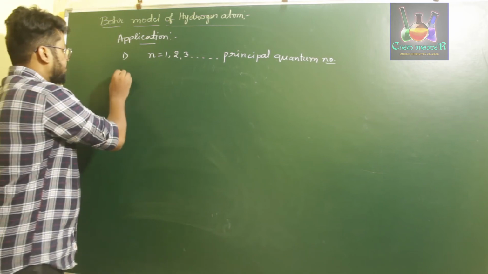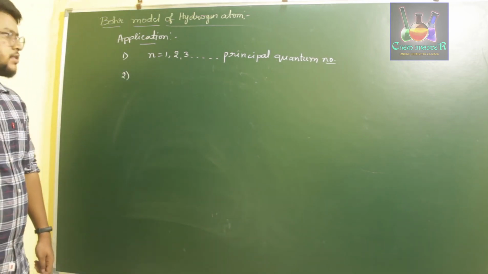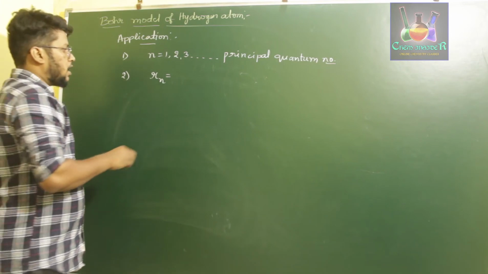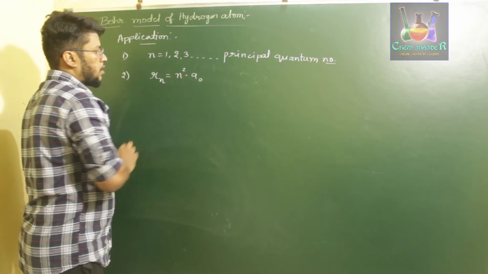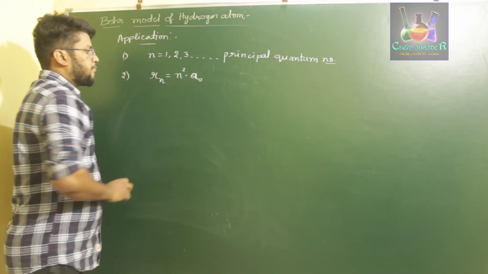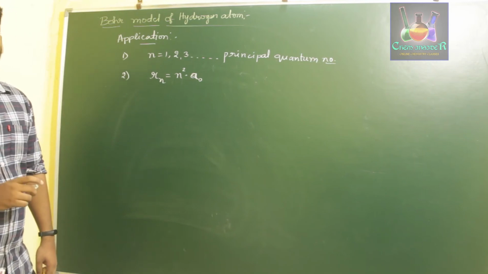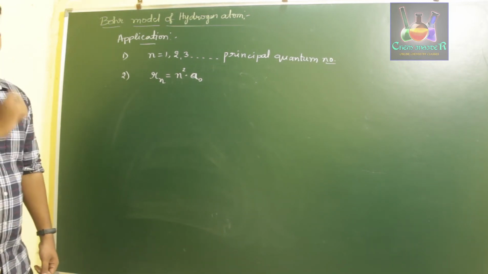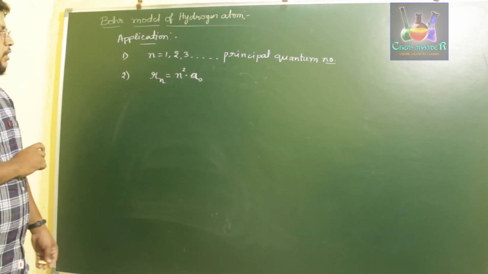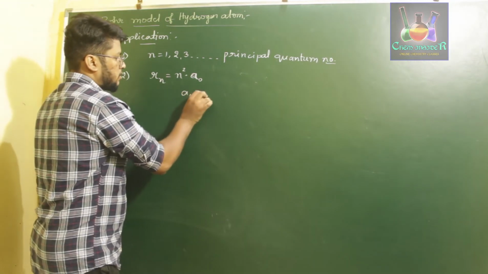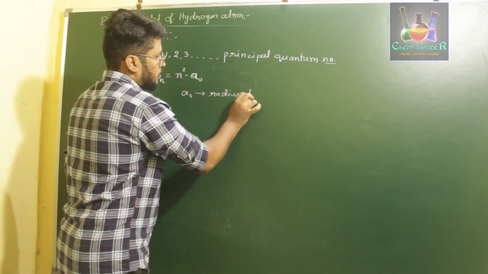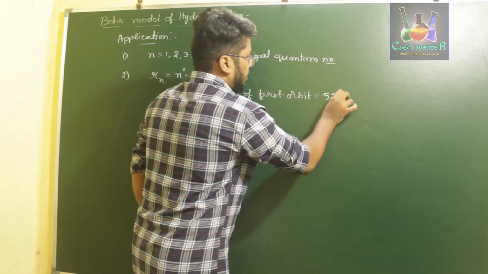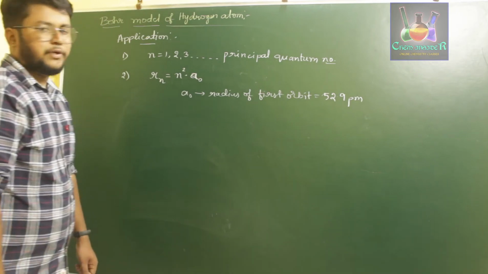So in the second point, for hydrogen atom, the radius of an electron is given by the formula Rn is equal to n square into a naught, where a naught is the radius of the first orbit or first stationary state, which is equal to 52.9 picometer, that is nothing but 52.9 into 10 power minus 12 meter.